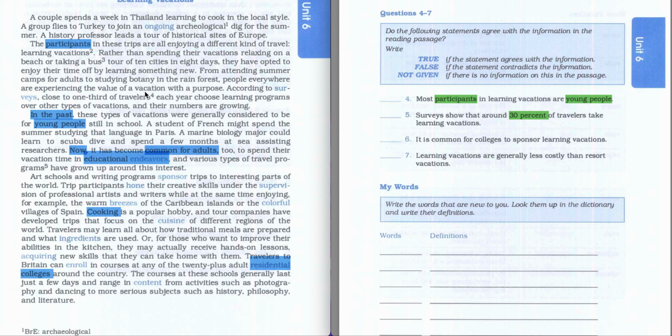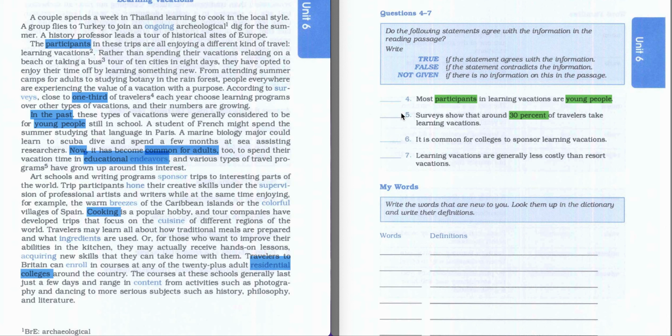In the previous paragraph, when they were talking about participants, there is some information, 1/3, which is basically around 33.3%, which is basically around 30%. So it's not exactly 1/3, but it's around 30%. So let's read this sentence. According to some surveys, close to 1/3 of travelers each year choose learning programs over other types of vacations, and their numbers are growing.